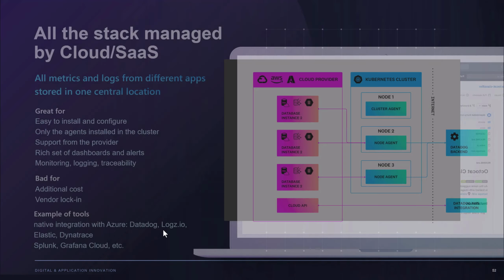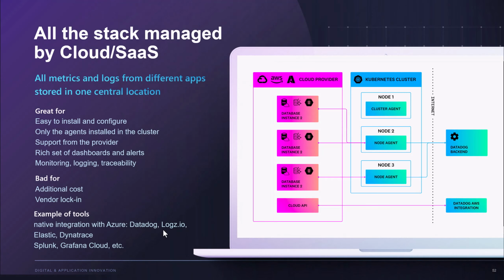Let's now explore the option number 3, which is using managed services, not in Azure, but available with third-party providers. Those third-party providers could host their infra in Azure, like what Datadog does, or Logz.io, or Elastic, or Dynatrace, okay? But they could also have their own infra, like what Splunk and Grafana Cloud does today.